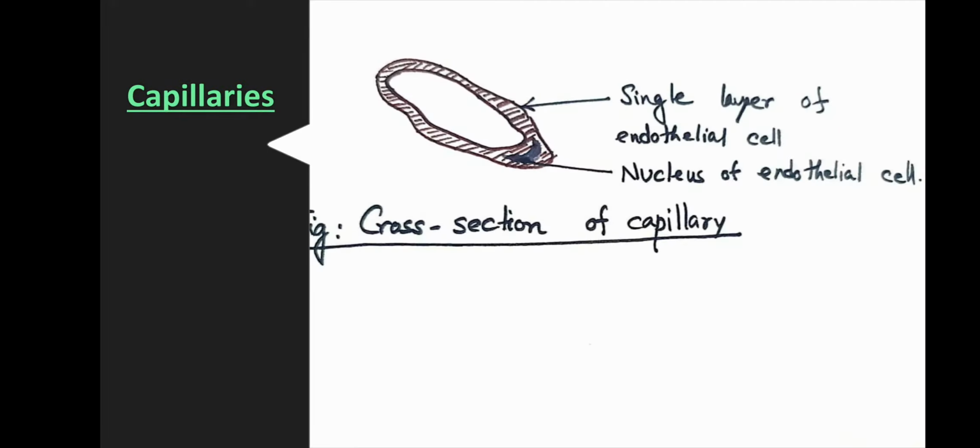Capillaries are the thinnest blood vessels in the body. Capillary walls are selectively permeable, allowing some but not all the substances through it. Capillaries are so thin that barely a single RBC can fit through them.